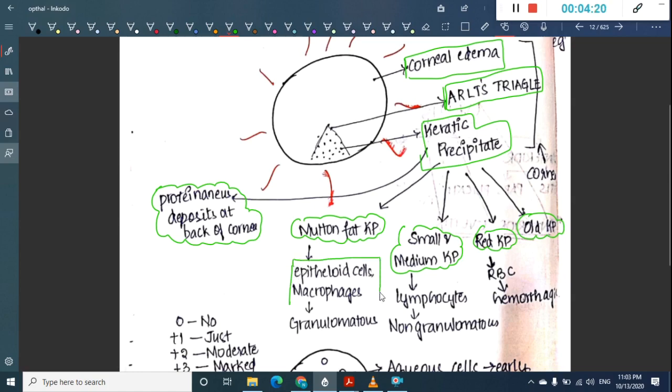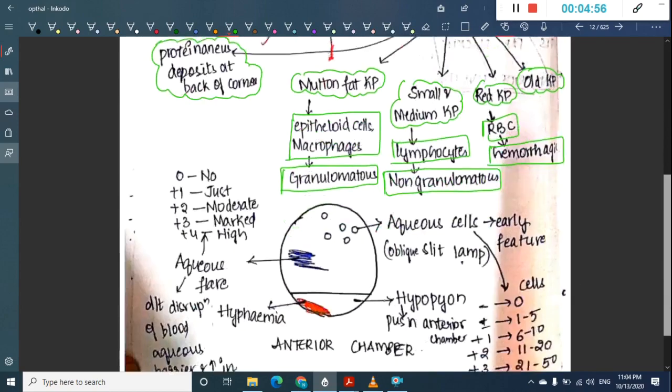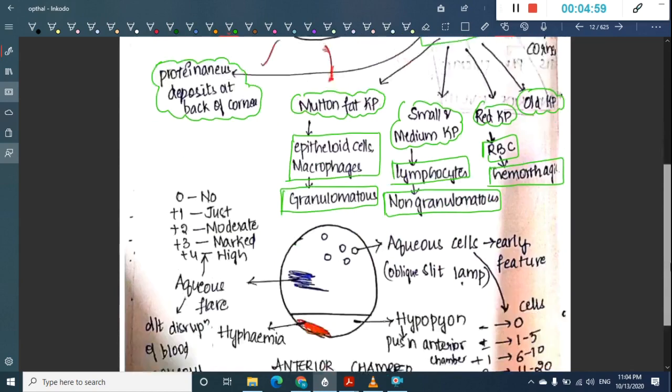Mutton fat keratic precipitates consist of epithelioid cells and macrophages, and are a granulomatous type. Small and medium keratic precipitates consist of lymphocytes, and are non-granulomatous. Red keratic precipitates consist of RBCs, which is due to hemorrhage. So these are the keratic precipitates present in the cornea.